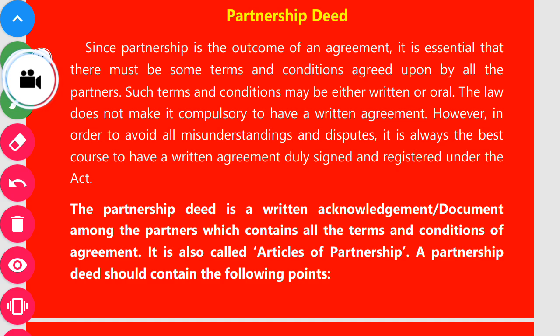Without agreement, there will not be partnership. It is essential that there must be some terms and conditions agreed upon by all the partners. Whenever we are making an agreement, some terms and conditions may be there among the partners.